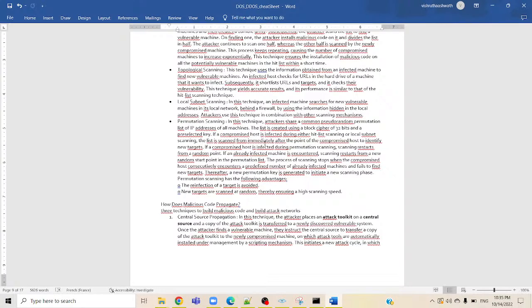Permutation scanning has the following advantages. The reinfection of targets is avoided. New targets are scanned at random, thereby ensuring a high scanning speed. In the next video, we will see how the malicious code propagates.